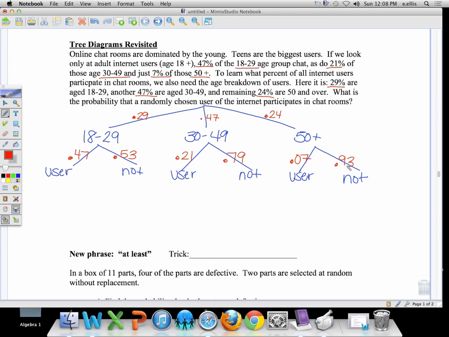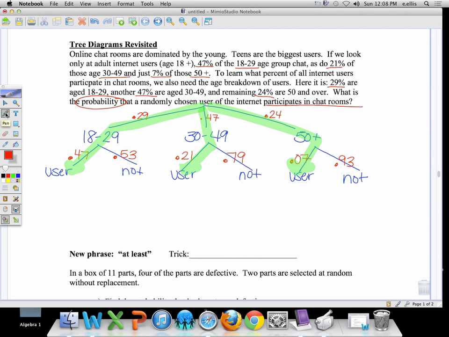So it does kind of look like a tree diagram, but we have these probabilities that are flowing down it. They want to know what is the probability that a user chosen at random participates in the chat rooms. So if I had to follow down my lines here, I'd have to go through an age, and then yes, they use. Age they use, age they use. Like my highlighter? It's nice, isn't it?